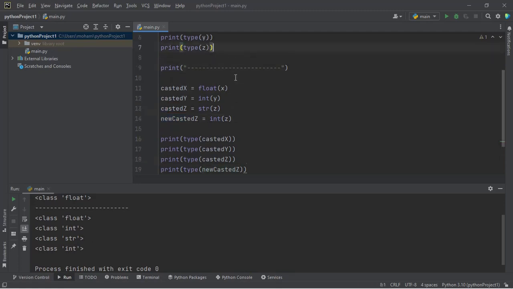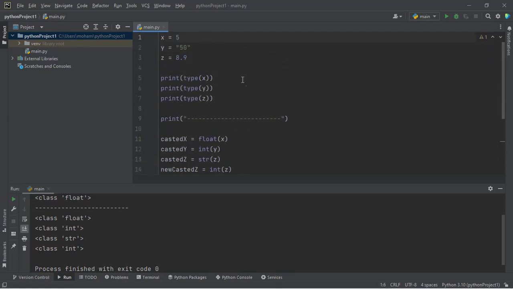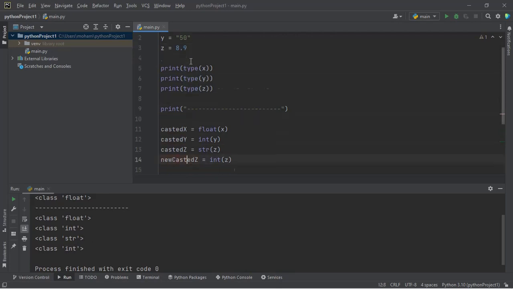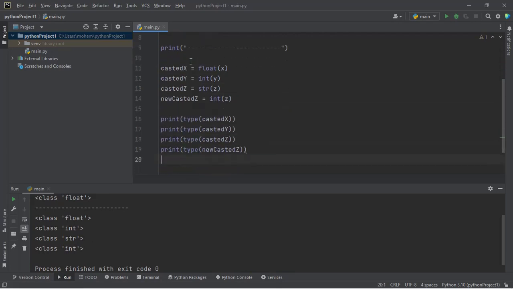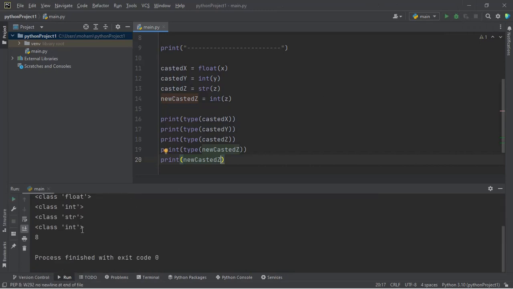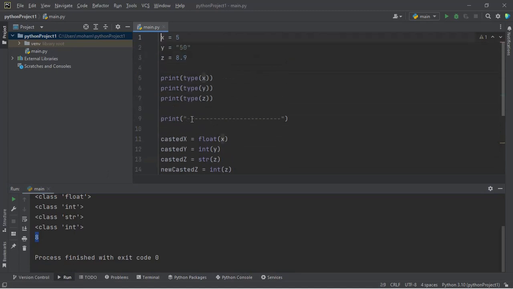If you could remember, the value of z is 8.9. So when we convert it to an integer, where would the 9 go? It's a very good question. So what we can do is print the new casted value. Okay, so I could print it, then we see it's 8. Instead of 8.9, it's 8. It will ignore the decimal and deal with the whole value.